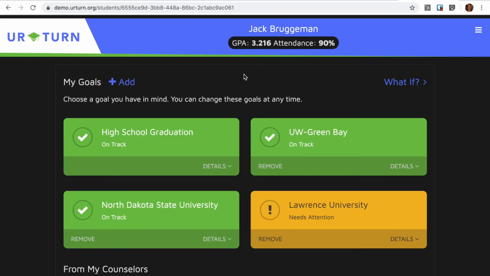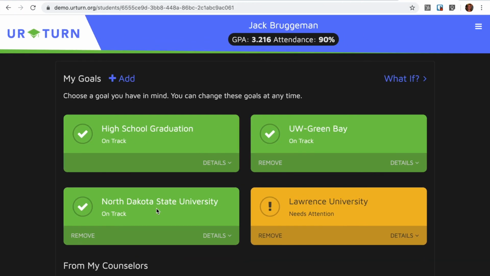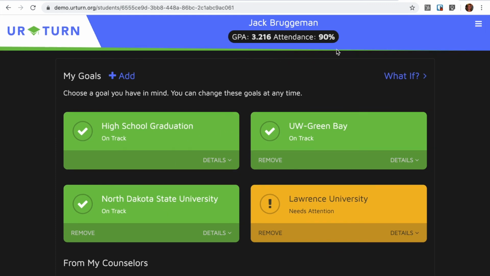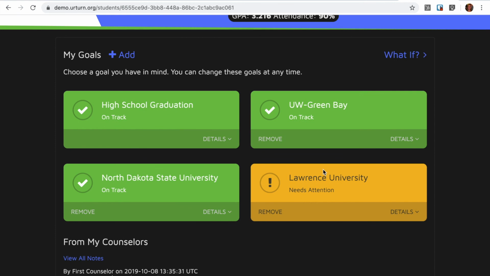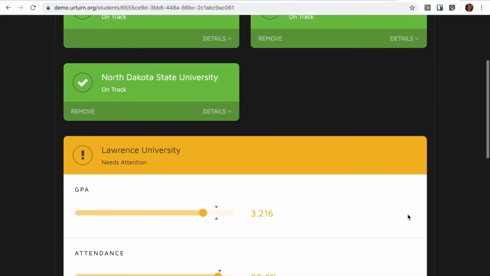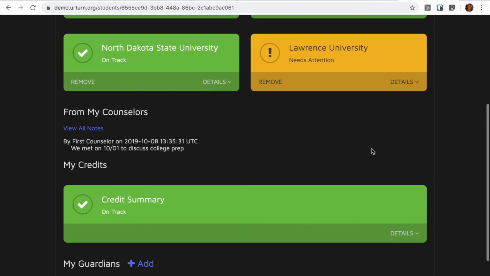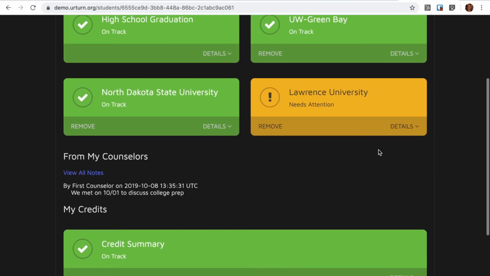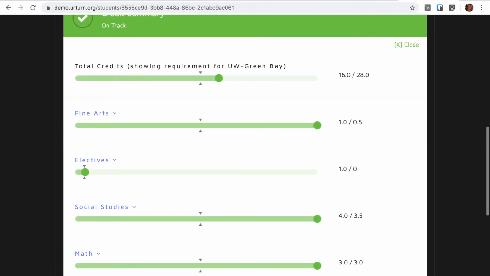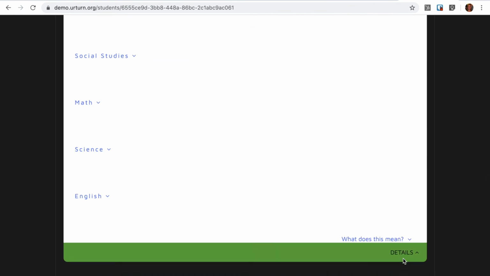Here's another student. Jack has set some aspirations for a variety of colleges and universities after high school. He's in great shape with attendance and GPA. Take a look at the college where he's a little off, and it's just a little bit off for the GPA. It might be an incentive for Jack to really put in the effort to get his GPA up to be eligible for that college. Again, his credit summary shows that he's in fine shape and on track.